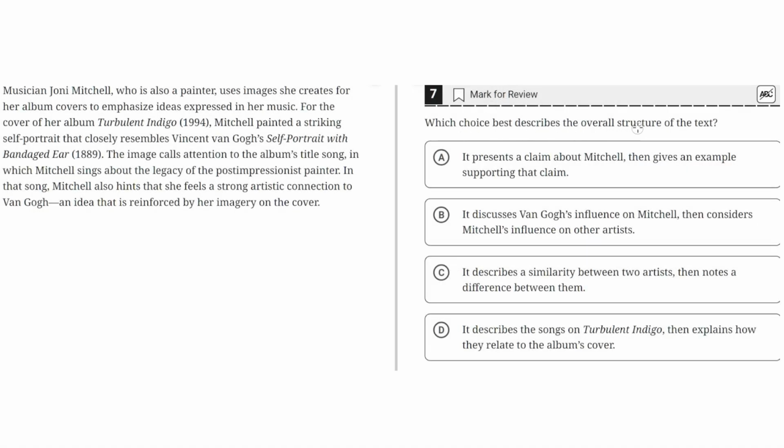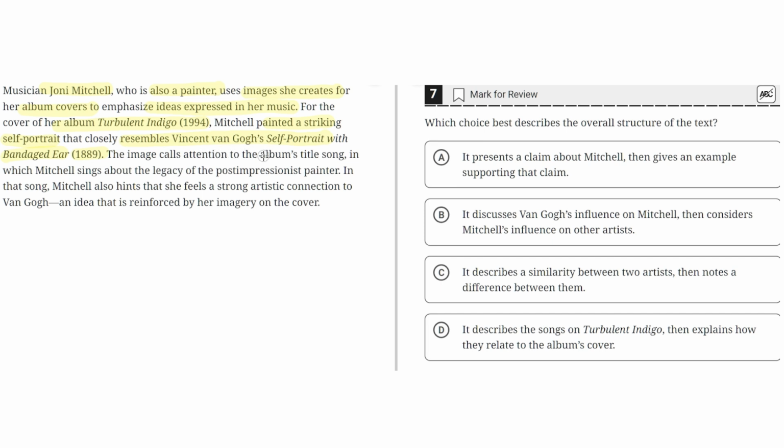Which choice best describes the overall structure of the text? Musician Joni Mitchell, who is also a painter, uses images she creates for her album covers to emphasize ideas expressed in her music. For the cover of her album Turbulent Indigo, 1994, Mitchell painted a striking self-portrait that closely resembled Vincent van Gogh's self-portrait with bandaged ear, 1889.